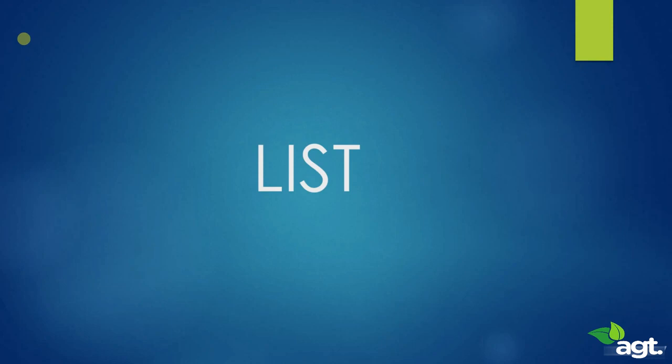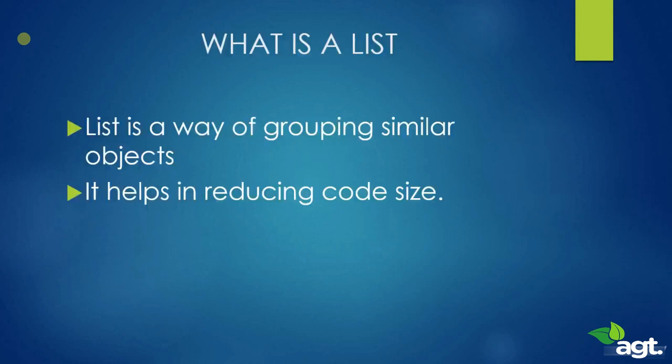Now in this section we are going to learn about list. Now list, what are list? Now list can be treated as a group of similar objects. It's a collection of similar objects. A list is a way of grouping similar objects. Like you can have a list of colors and then inside that list you can have all the colors you want, and by using the name of the list you can access all the colors inside. The best part of the list is that it helps in reducing the code size.